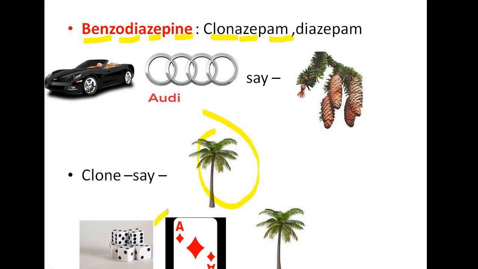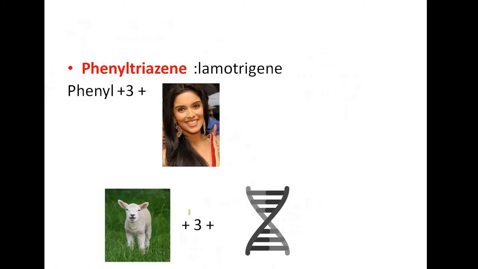Then it's dice. So it's games. We are talking about games here. First is dice, then followed by ace, then again palm. So clonazepam. Diazepam. Dice, die, ace, say palm. It's like die, ace, palm. So I hope you can remember.